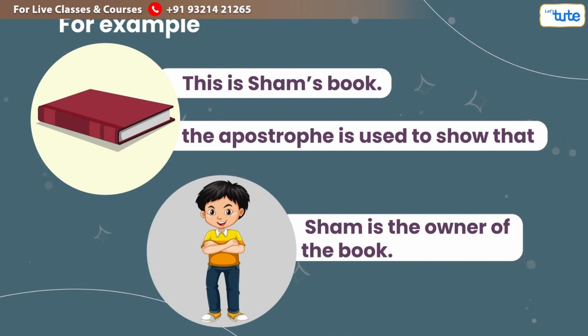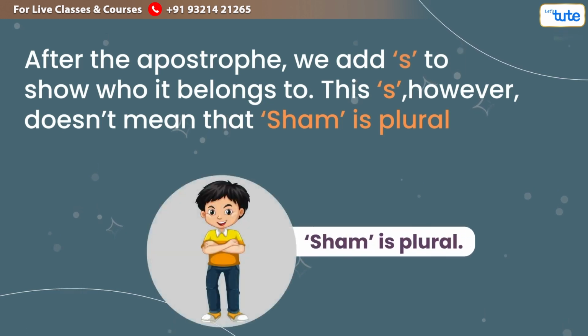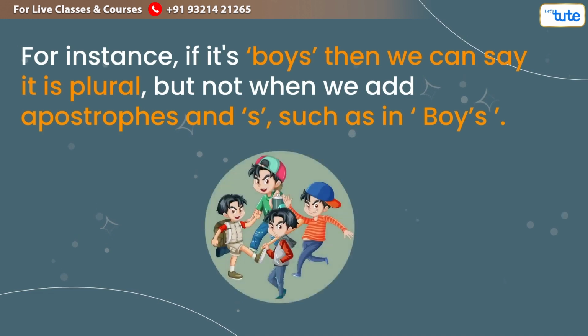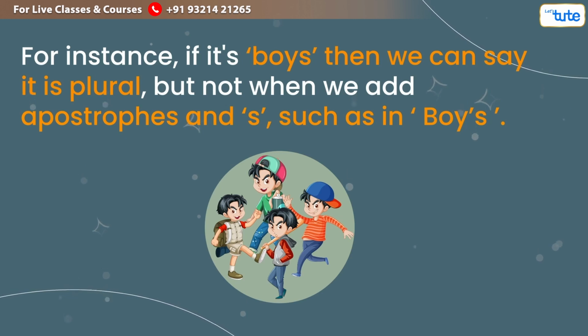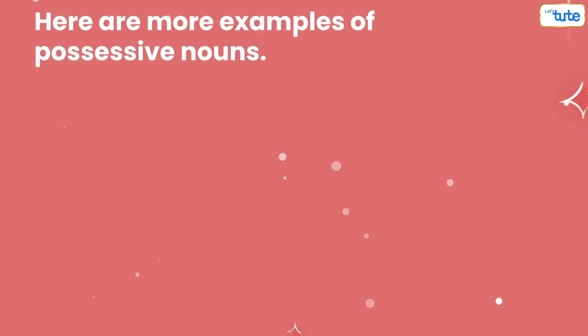Furthermore, after the apostrophe, we add S to show who it belongs to. This S, however, doesn't mean that Sam is plural. For instance, if it's boys, then we can say it is plural. But when we add apostrophe S, such as boy's, it is possessive.